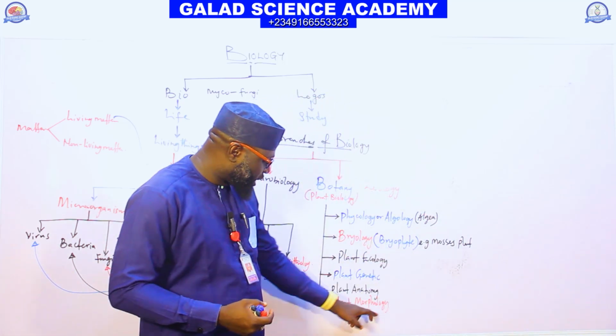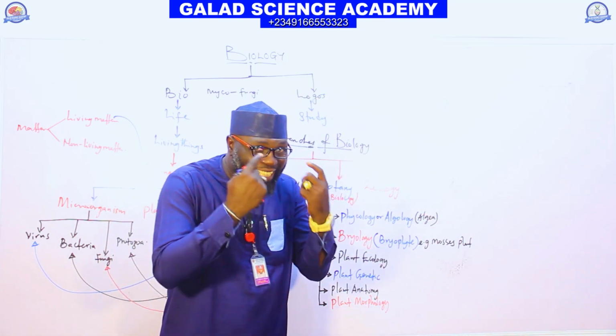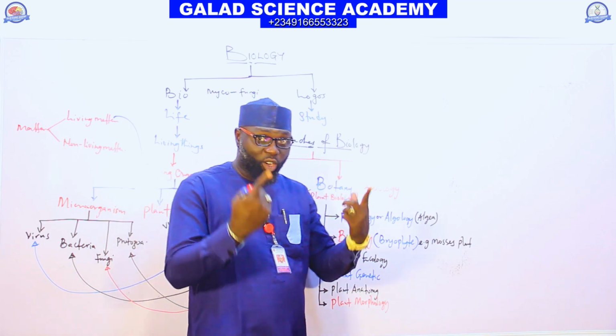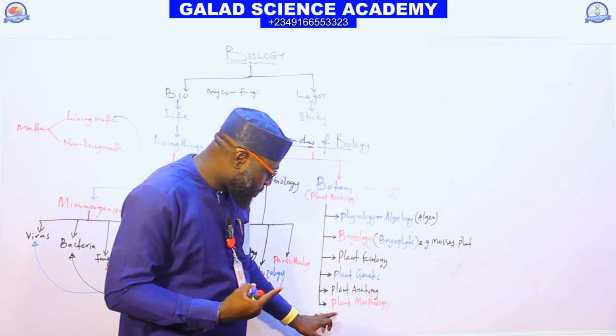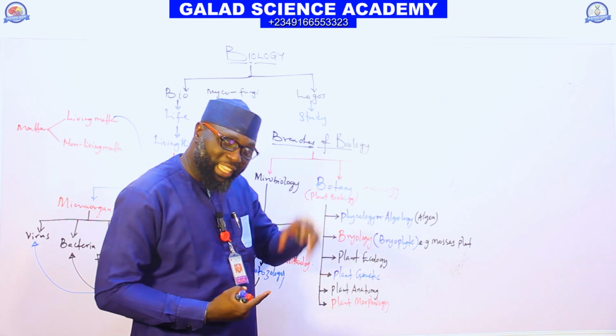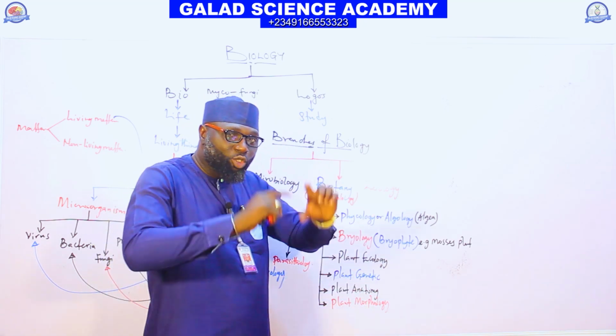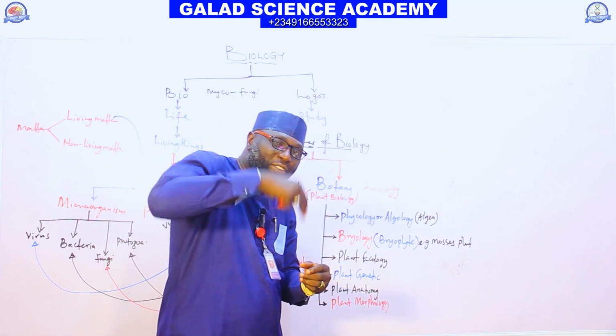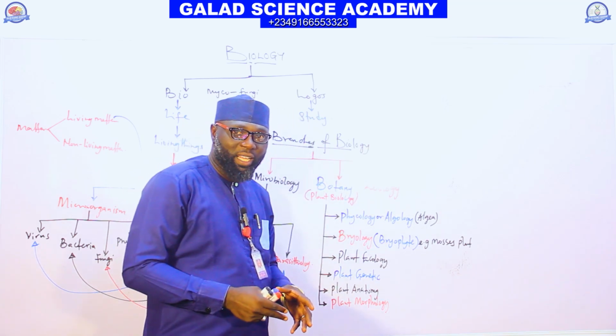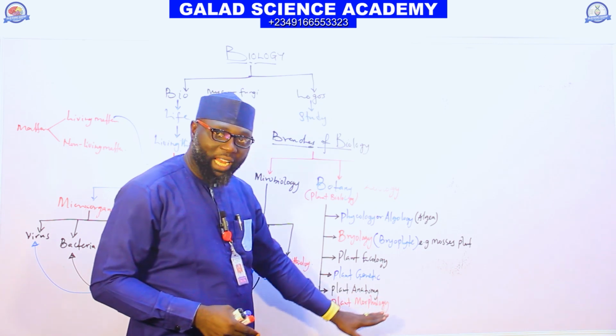The word morphology means the outward thing that you can see with your naked eyes. But plant anatomy is the study of the internal structure, what you have inside the plant.